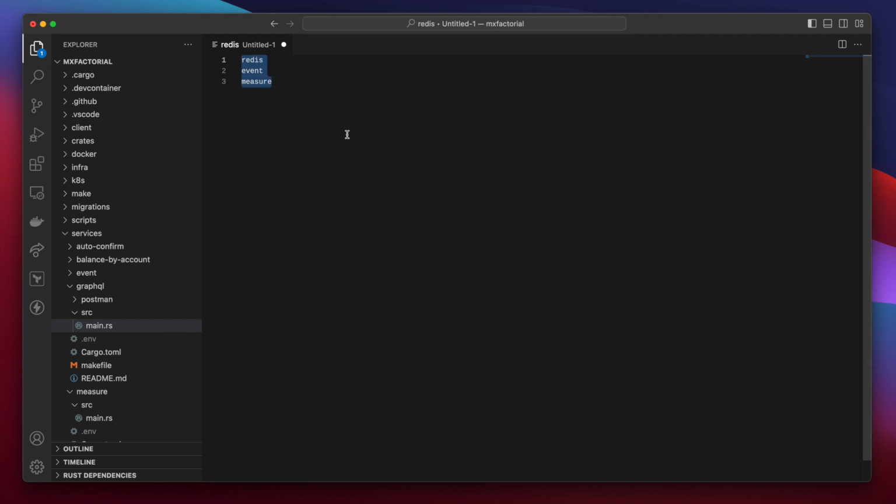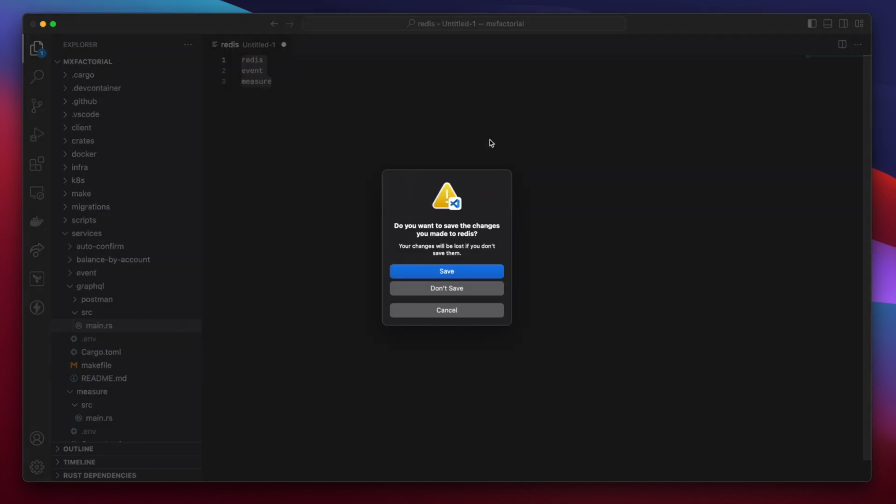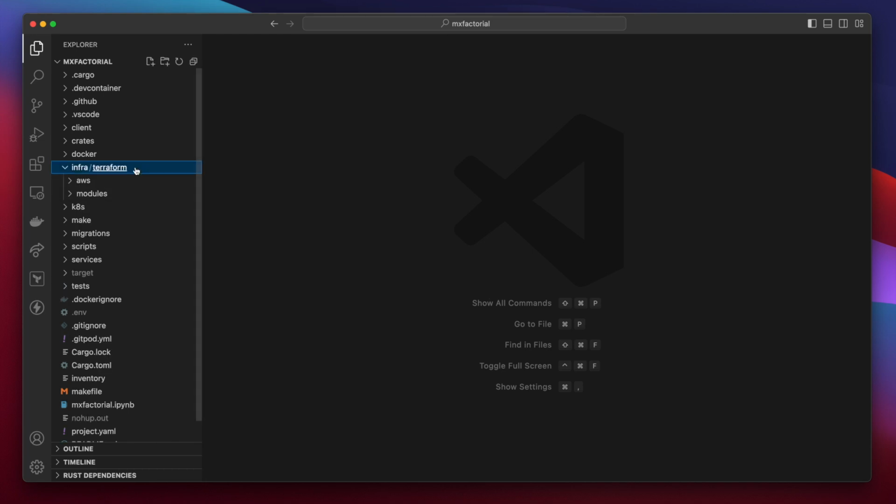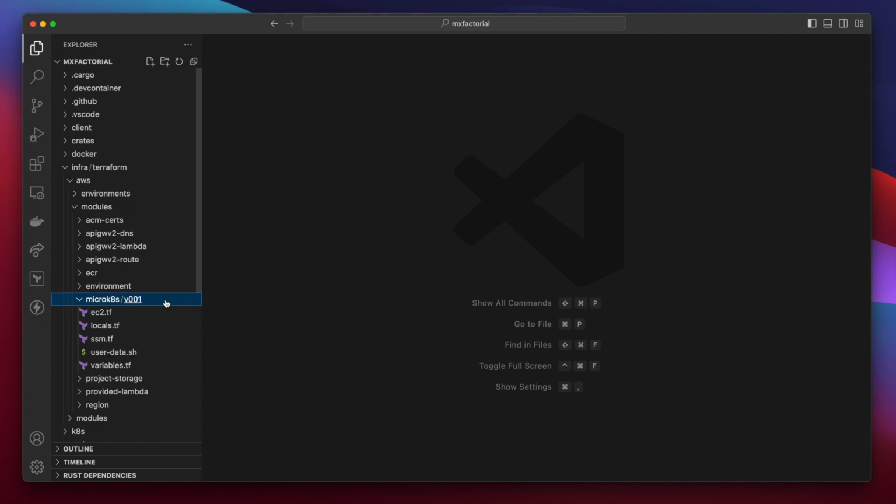And now we'll push these 3 new services to a Kubernetes instance in the cloud. Terraform has a new micro-K8s module. Navigate to Infra. The infrastructure directory was abbreviated to Infra. Then Terraform, AWS, Modules, and micro-K8s. This is the location of the module.